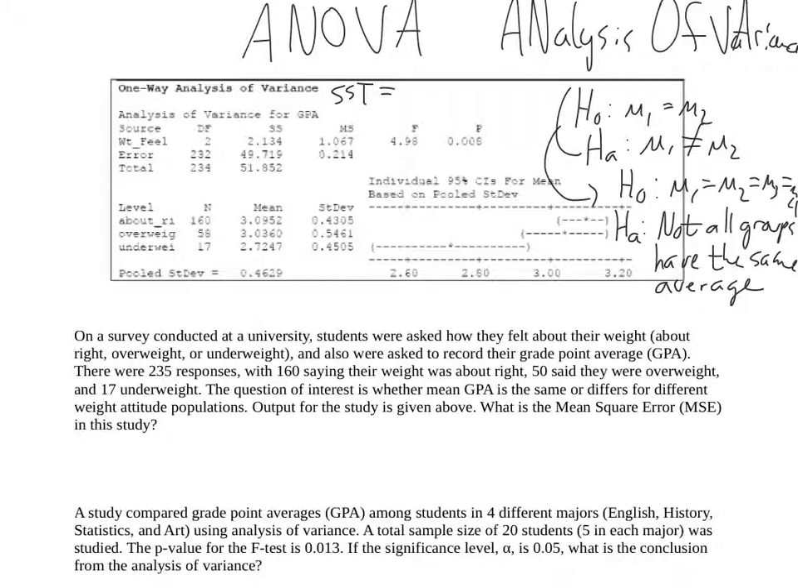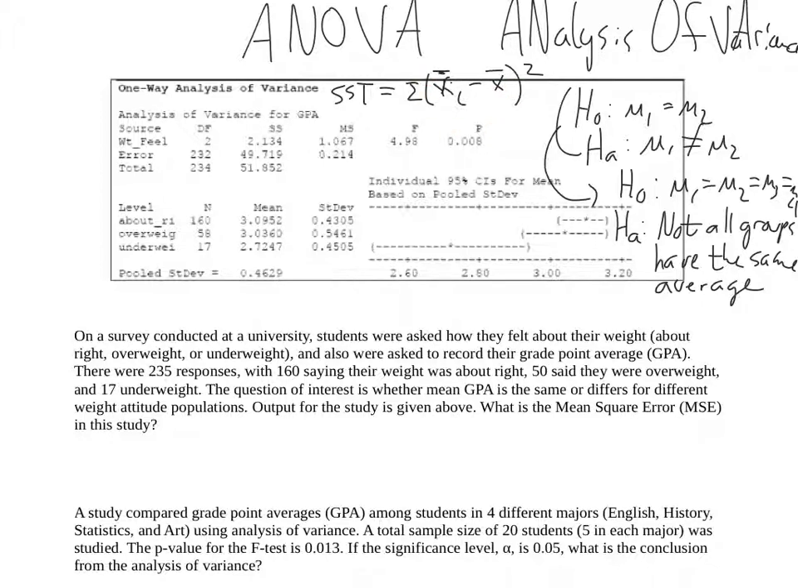The SST is the sum of, so I'm going to use capital sigma here, that's the standard scientific notation to denote a sum. So that's the sum of all of the x bar i minus the total mean, squared. So what is this? This x bar i is the sample mean for the ith group. So we have the mean GPA for the people who are about right. So we have that mean GPA minus the total GPA of the whole sample. And then we're going to square that.